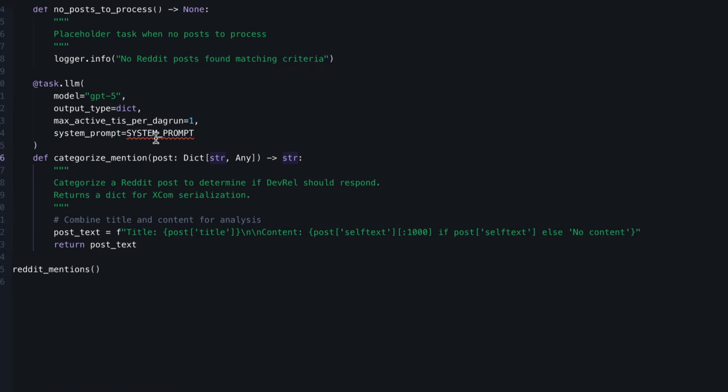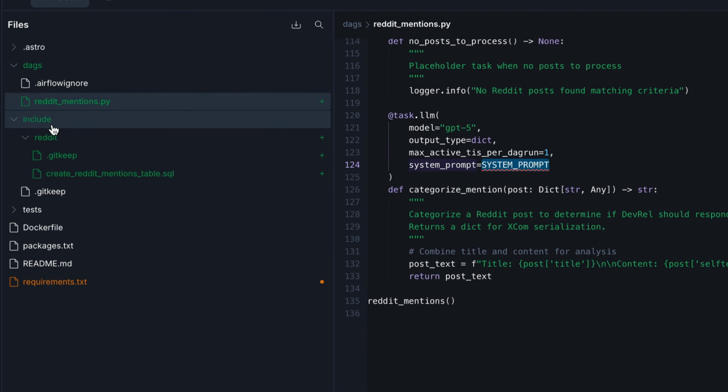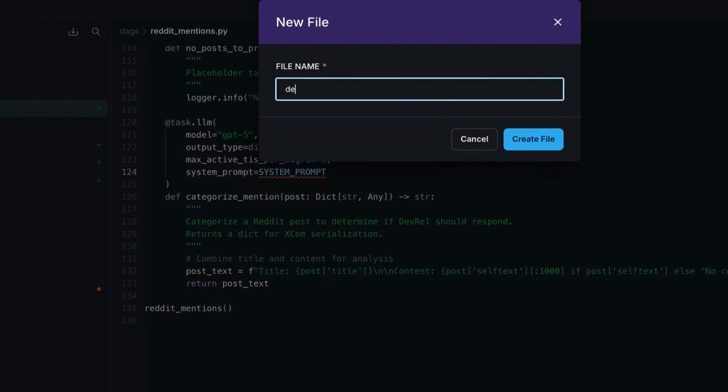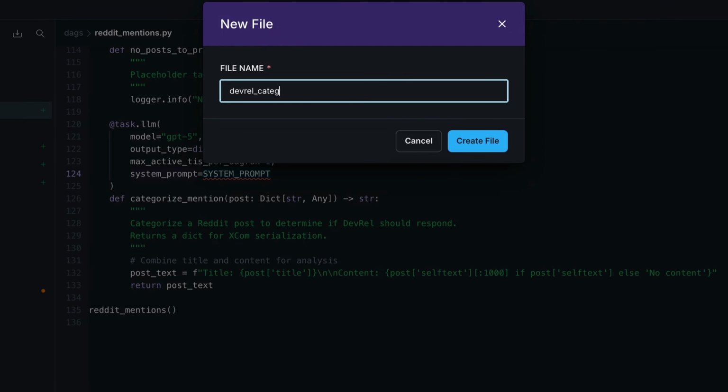However, we are not done yet. We still need to create the system prompt. So let's do that in the include folder, and then in the Reddit folder, let's create a new file that we're going to call devrel_categorization_prompt.py.